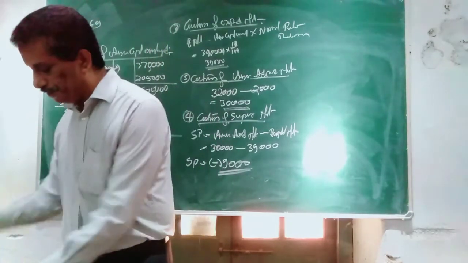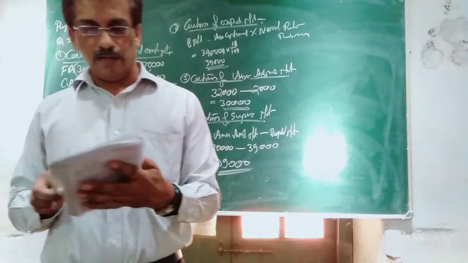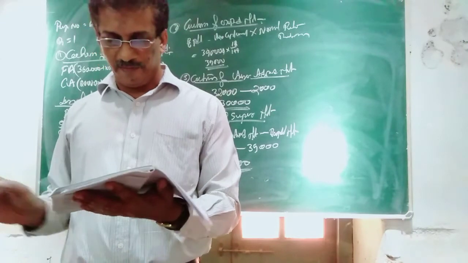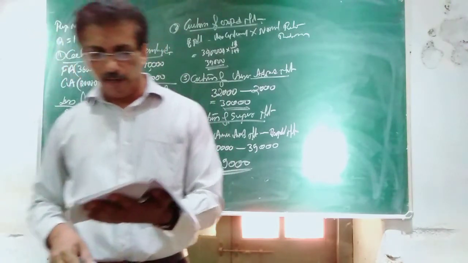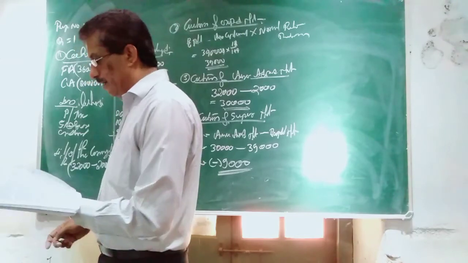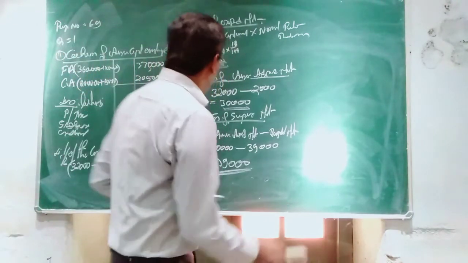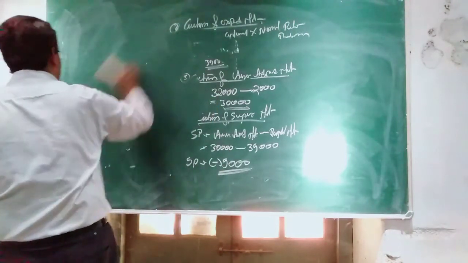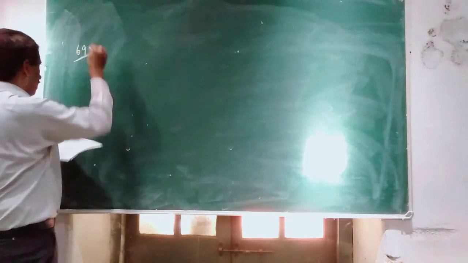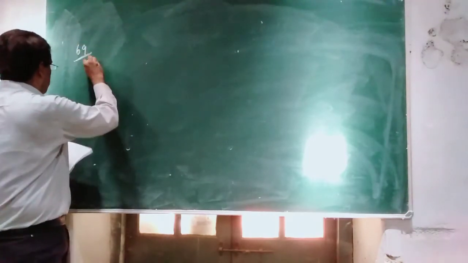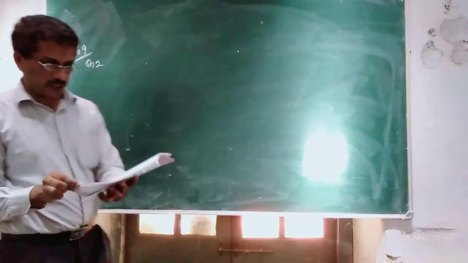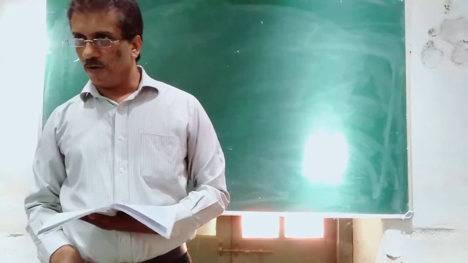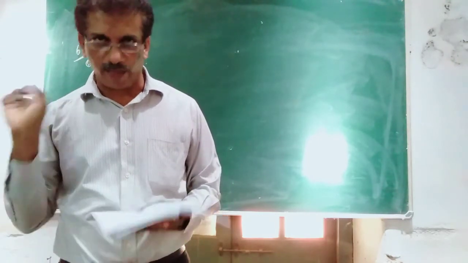Thank you. One more. Now I worked out two 24 marks questions, but you are supposed to do the homework. Page number 69, question number 2. You are supposed to do it at home, and it should be there in your notebook. On that basis, the internal assessment marks should be allotted.